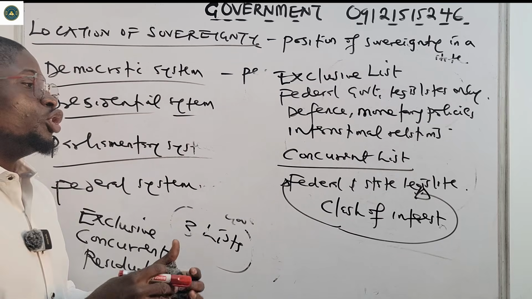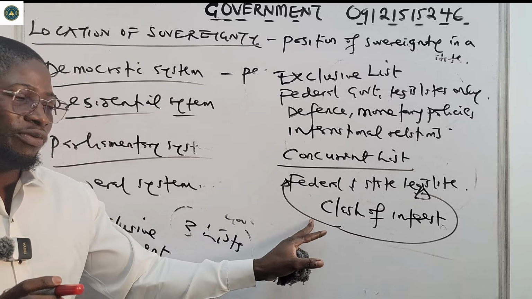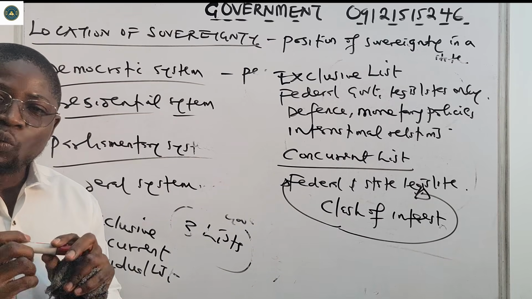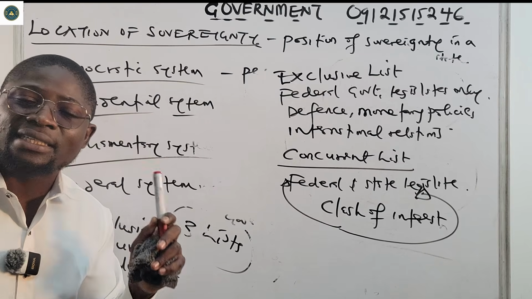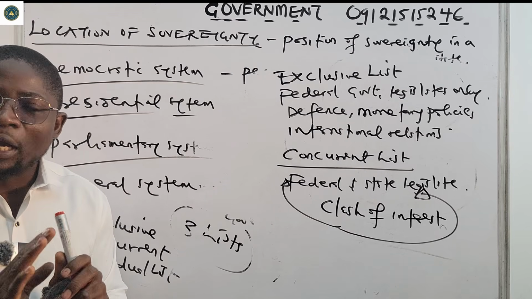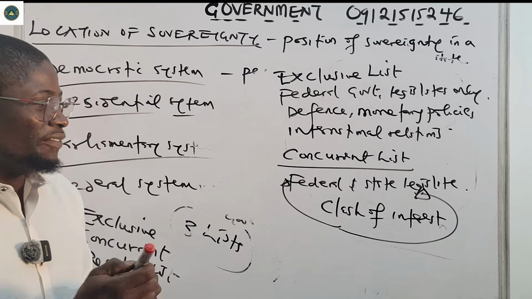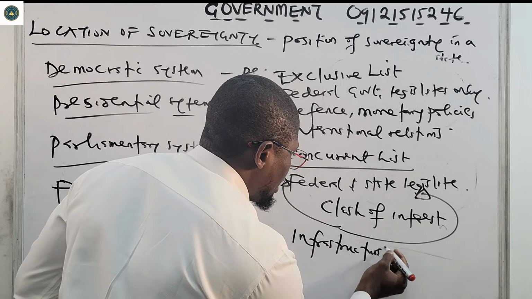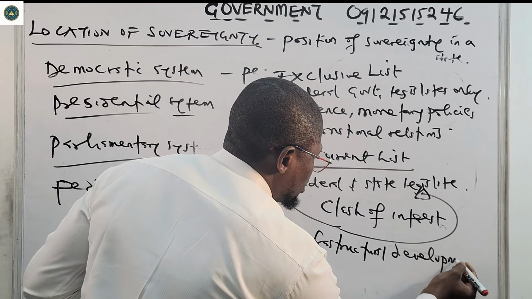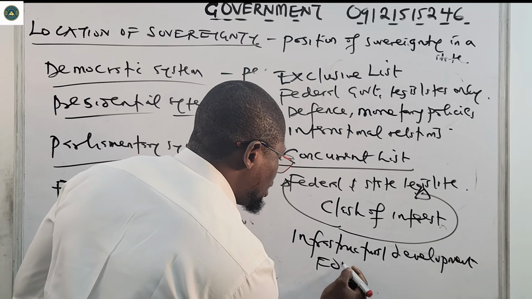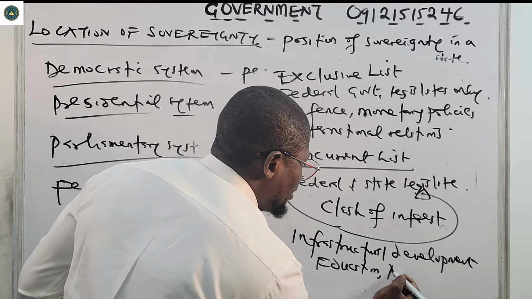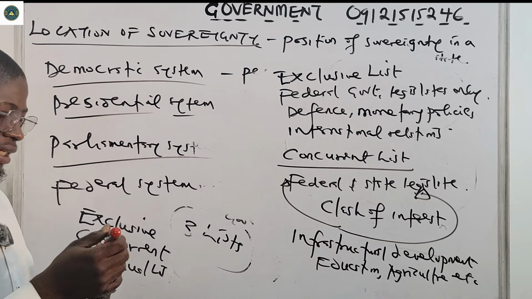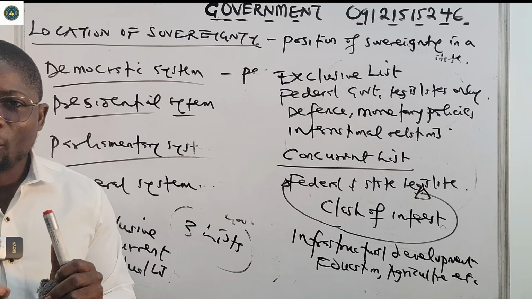So in the concurrent list, the federal and state government legislate, but when there's a clash of interest, the federal will take charge. Areas like infrastructural development, education, agriculture, etc., are found in this concurrent list.